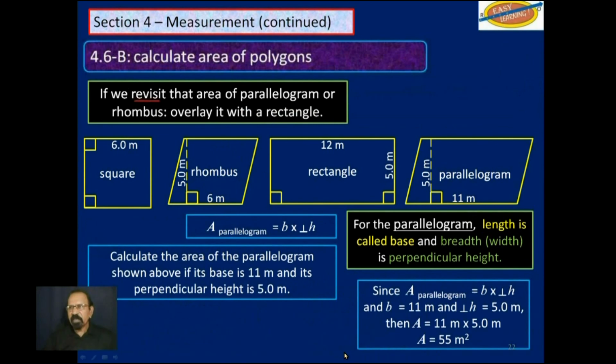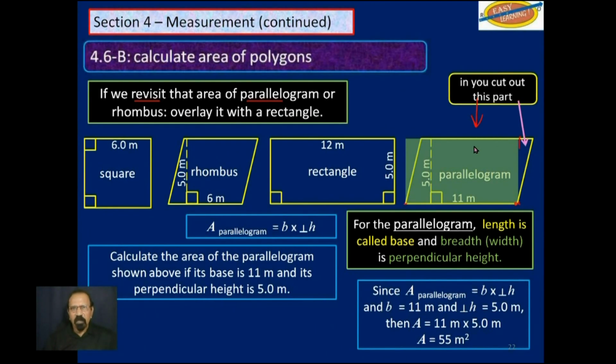So let's revisit the area of a parallelogram or rhombus. If we overlay this parallelogram on the right here with a rectangle starting here and there along the base, you can cut out this part that is here and paste it in over here. So in essence, you have a rectangle that is 11 by 5.